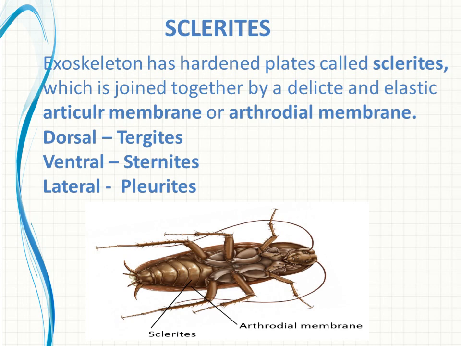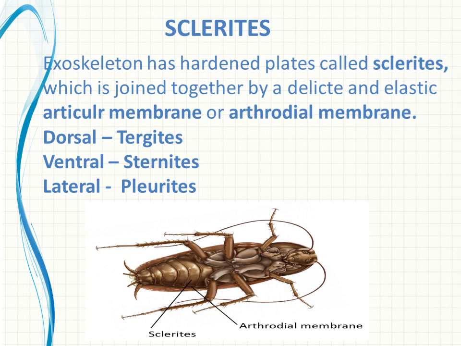So the chitinous exoskeleton is covering the body of this cockroach, right? Then on this exoskeleton, there are hard plates known as sclerites. Can you watch there in the figure? In each segment the sclerite is there. So they are connected to each other with an elastic membrane, that is known as articular membrane or arthrodial membrane. Is it clear? Okay. Then this sclerite is present on the dorsal side and on the ventral side, and moreover it is present on the lateral sides also.